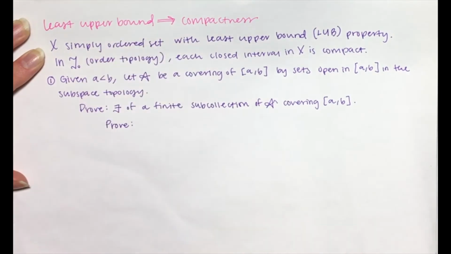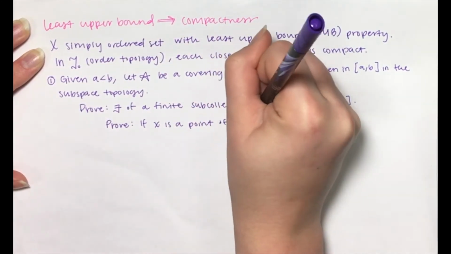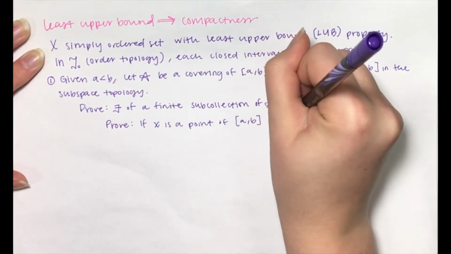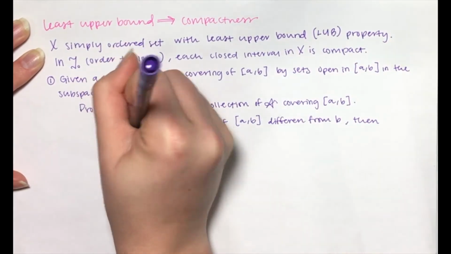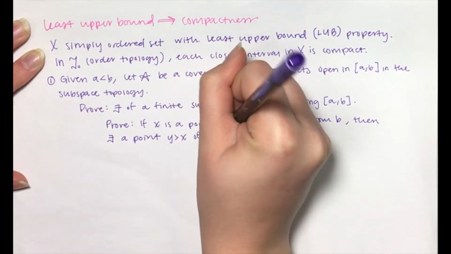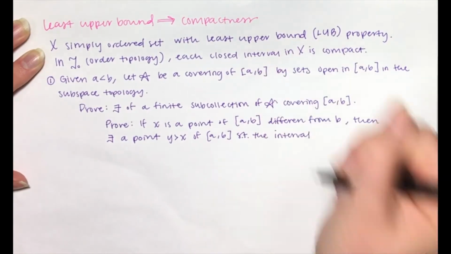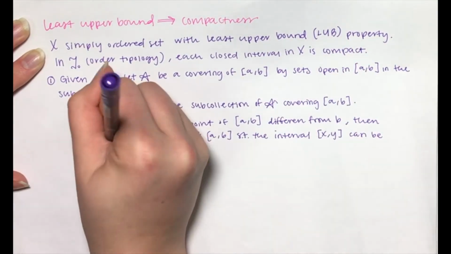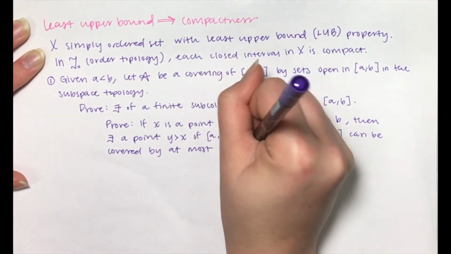First, we prove the following. If x is a point of [a, b], different from b, then there is a point y greater than x of [a, b], such that the interval [x, y] can be covered by at most two elements of A.